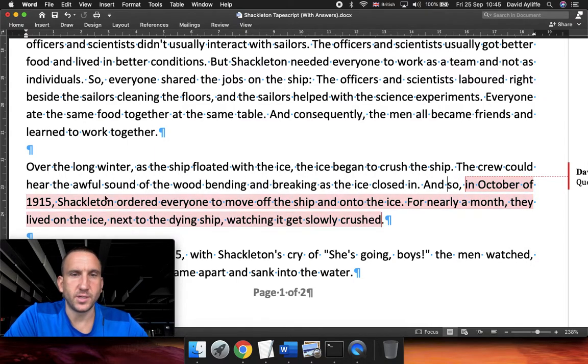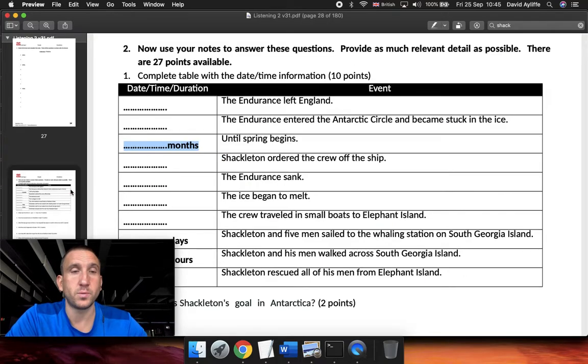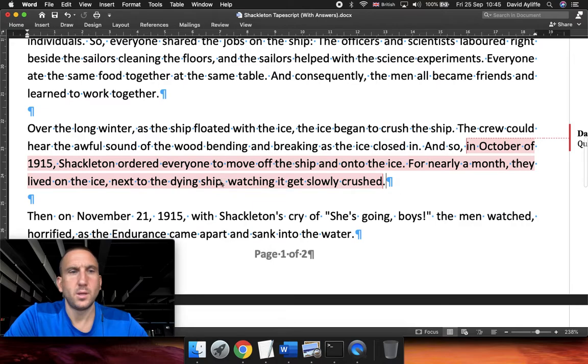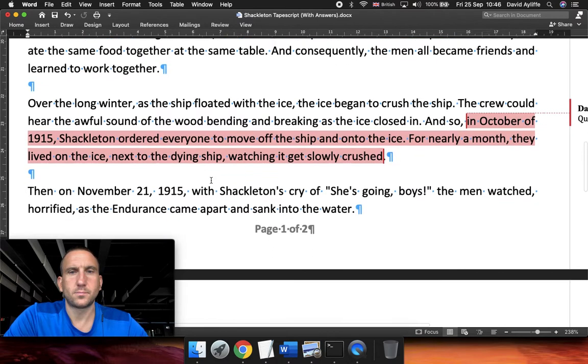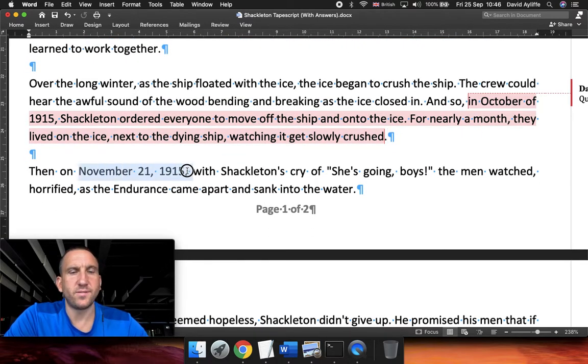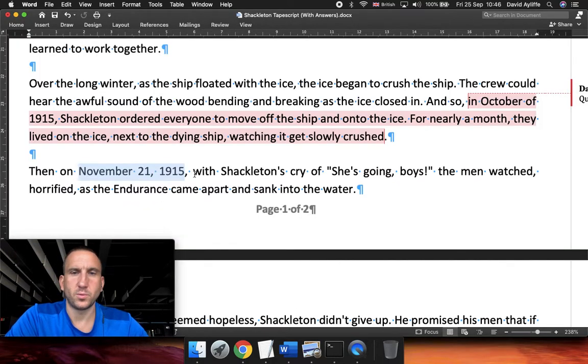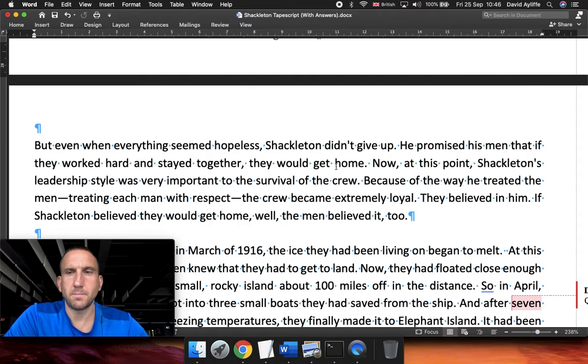October 1915, he ordered everyone to move off the ship and onto the ice. Wow, October 1915 here. The Endurance sank. When did it sink? November 21st, 1915, the Endurance fell apart and sank into the water. Yeah? November 21st. Right, the ice began to melt.